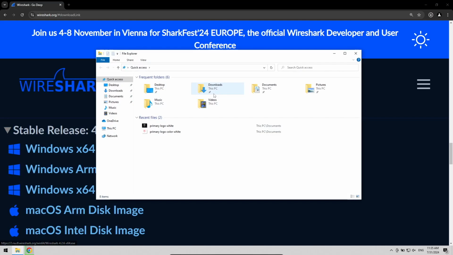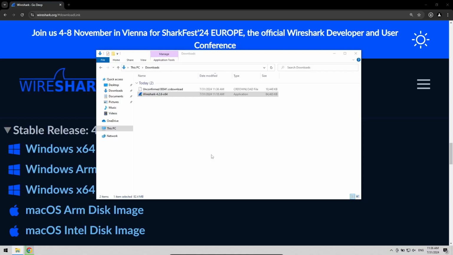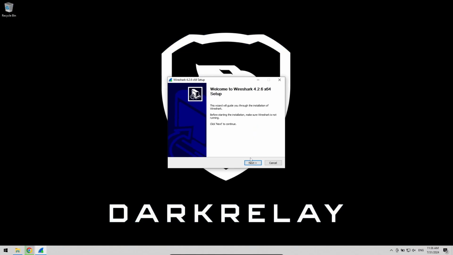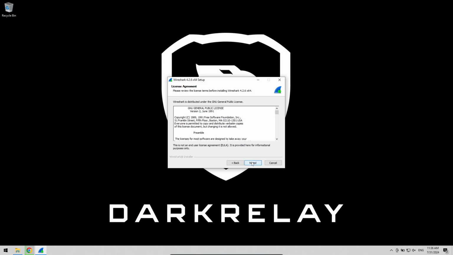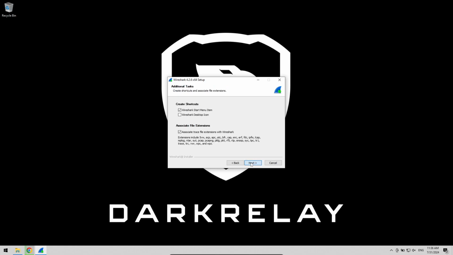This is generally your Downloads folder, and double-click the file to start installation. In the prompt, click Yes and then click Next until you reach the Choose Components screen. Here, select the additional components you would like and click Next when ready.